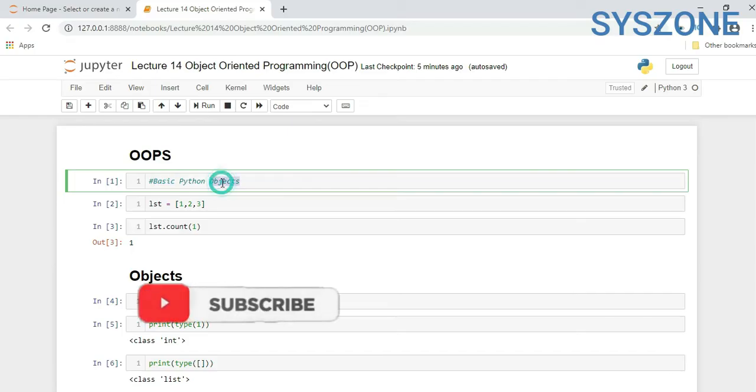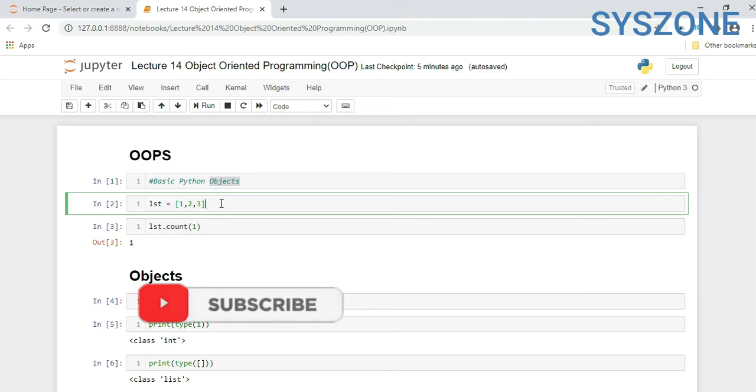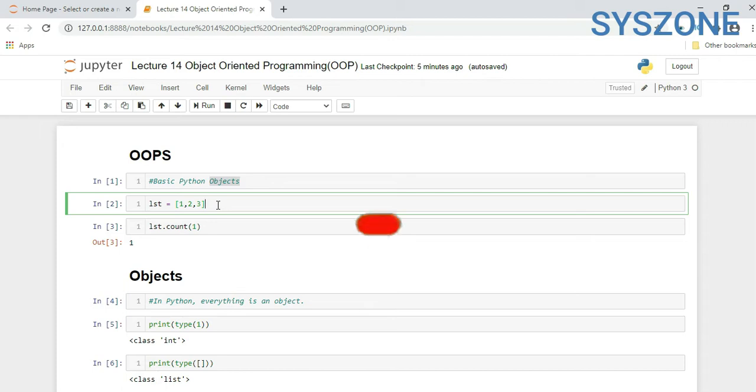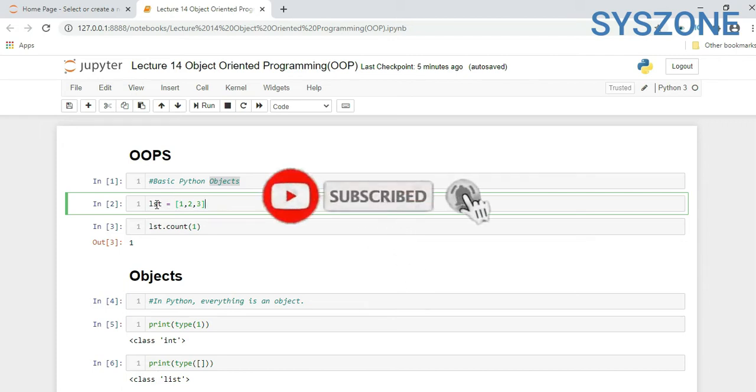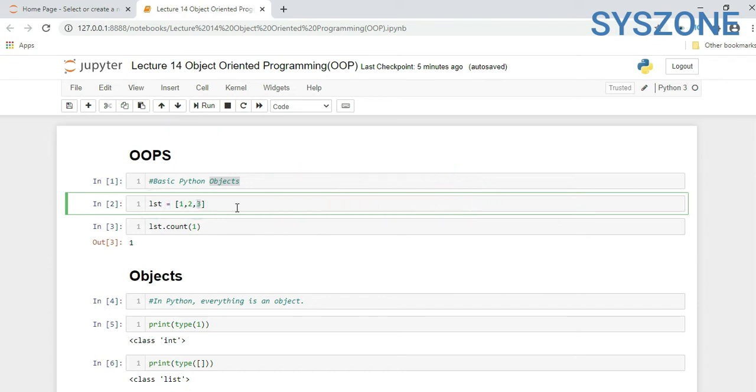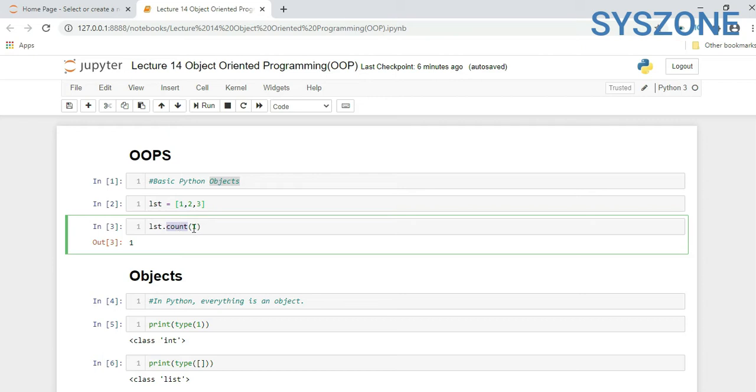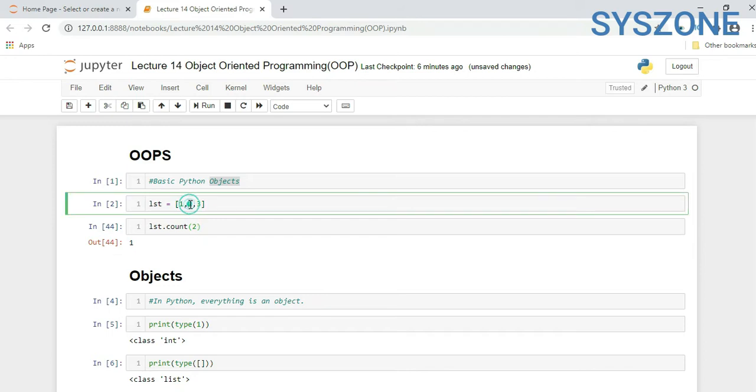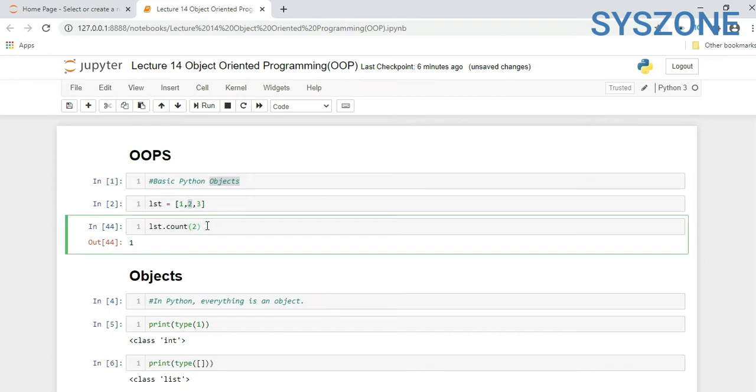Let's begin. So, basic Python object. Whenever we create any item or any variable assignment, it is treated as an object. Here, if you see the example, we have created one list, lst, and inside this we have 1, 2, 3 items. Now, this count. I want to count the first value, so count would always be 1. If I put 2 here, still the value 2 exists only one time in this list. So this is one kind of function.